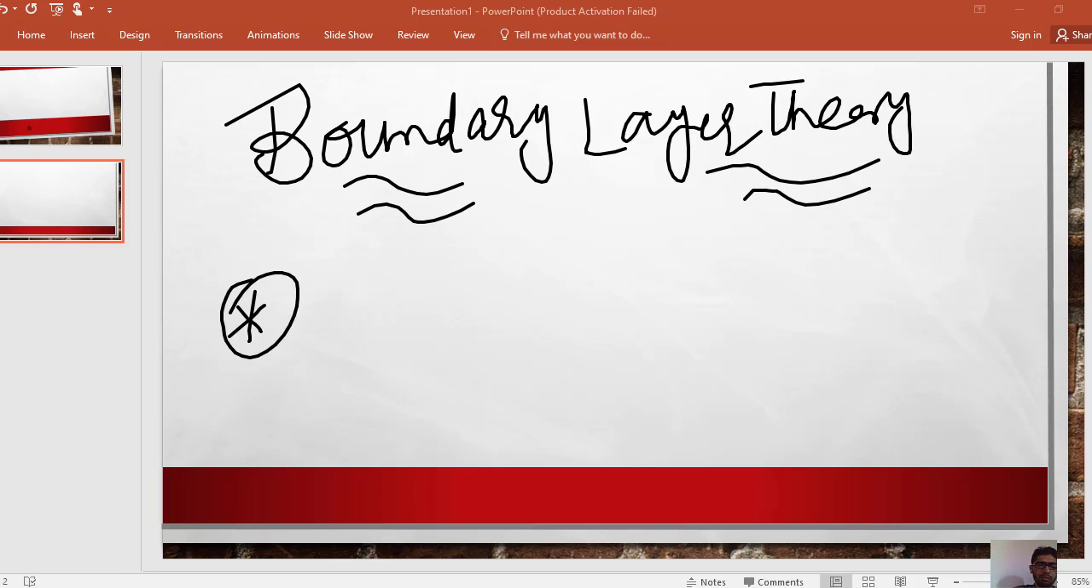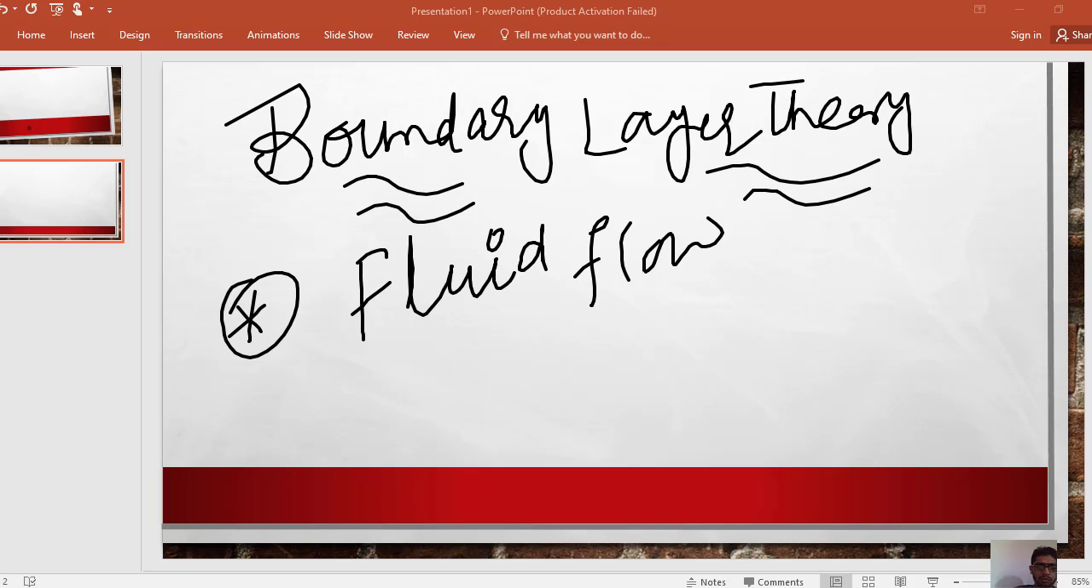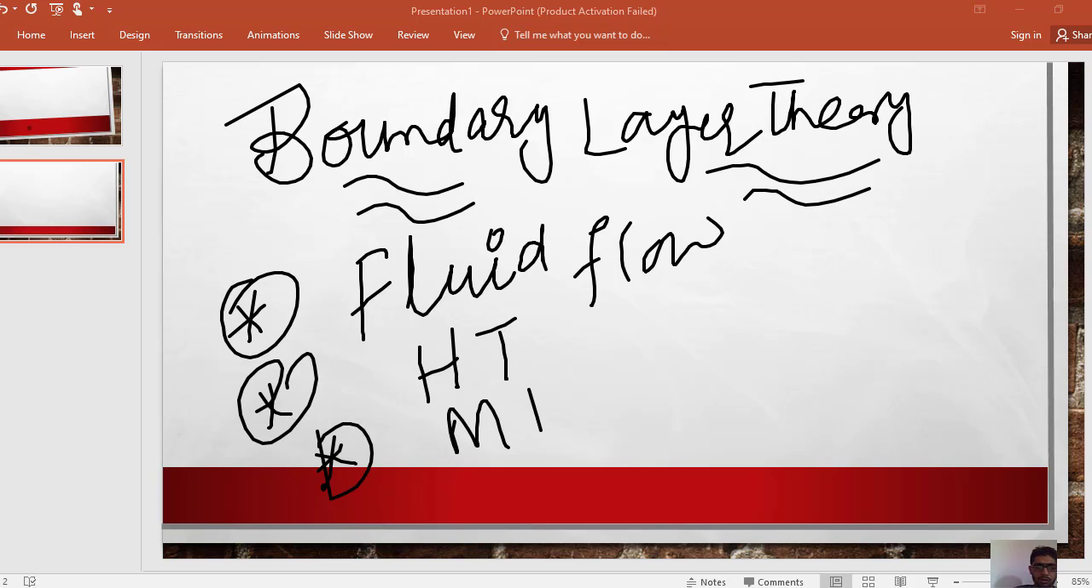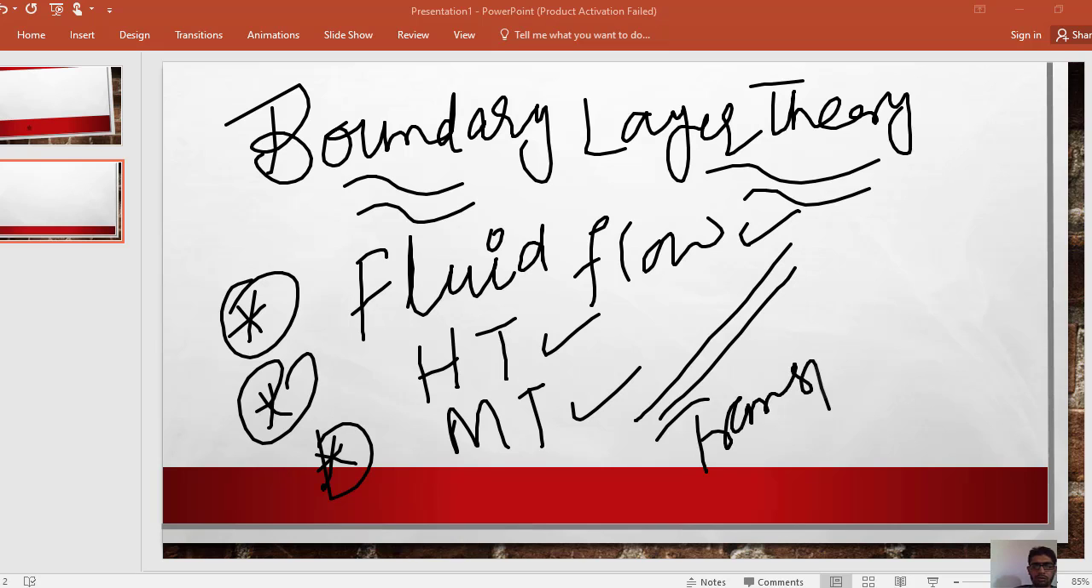It is very important in fluid flow. It is important in heat transfer, and it is also very important in mass transfer. So it is important in momentum transport, in energy transport, and in mass transport. So it is a very important theory in transport phenomena.